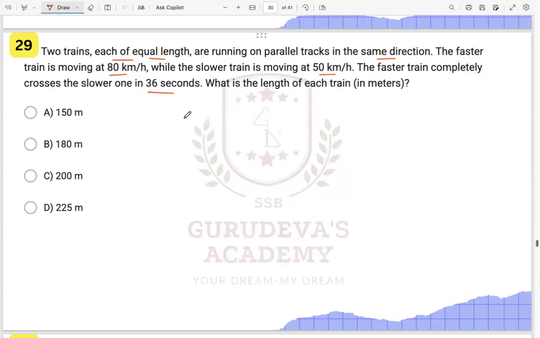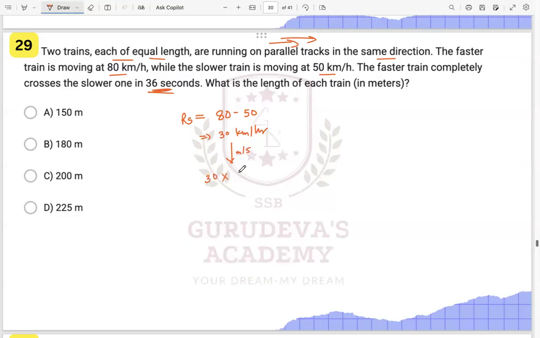So for such questions, we first find the relative speed. The trains are moving on parallel tracks in the same direction, so we subtract. 80 minus 50. That will come to 30 kilometers per hour. If we convert this into meters per second, because the time is given to you in seconds, right? So here we will first convert it.